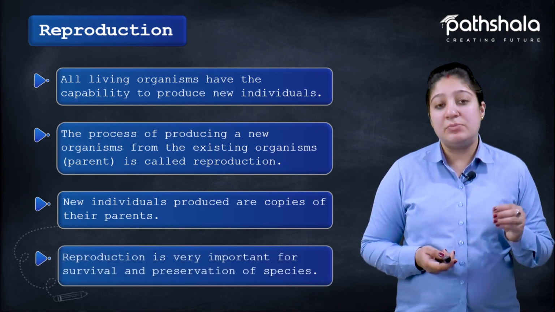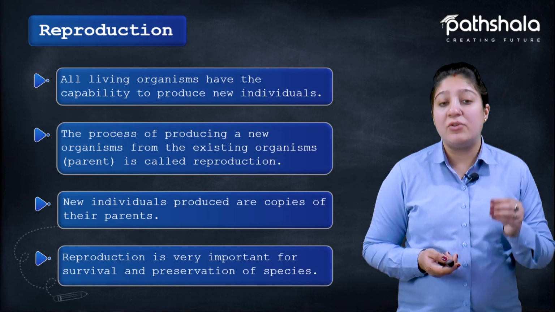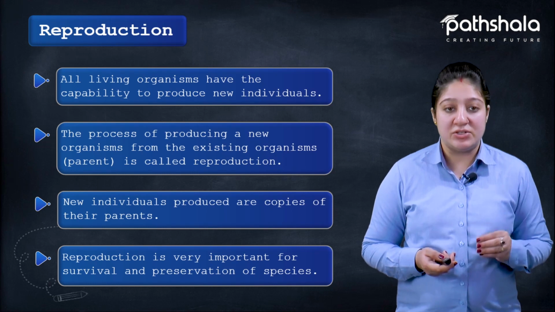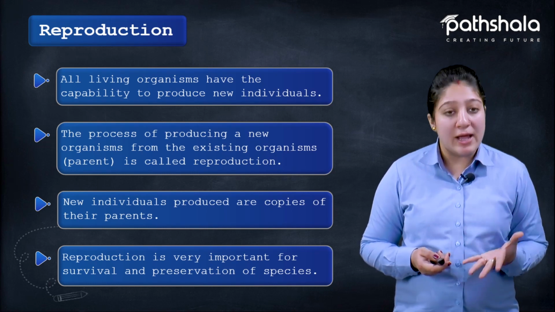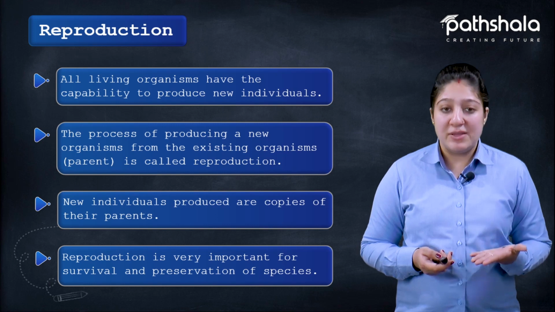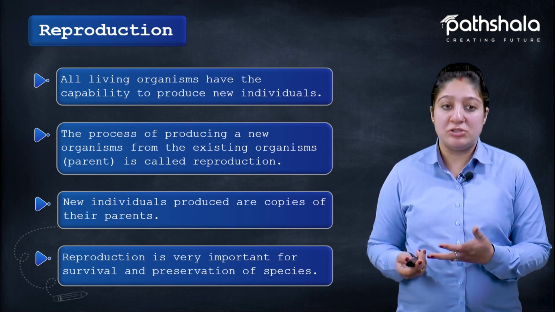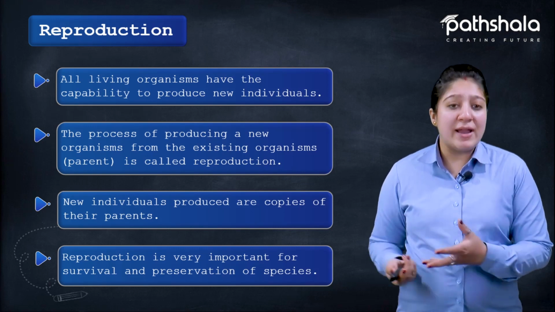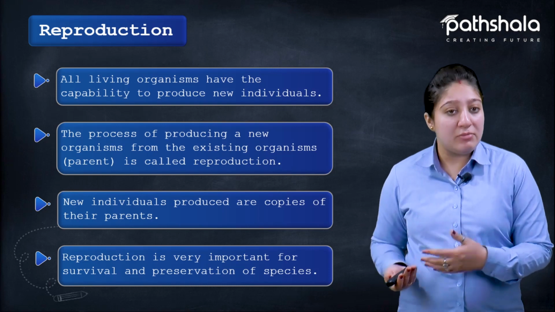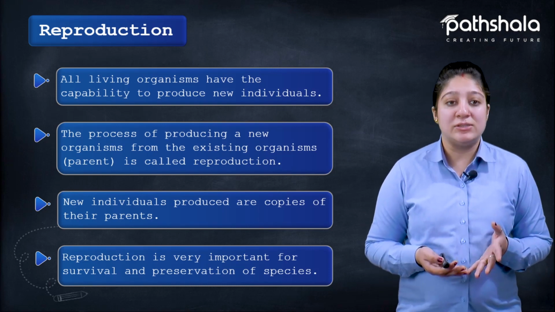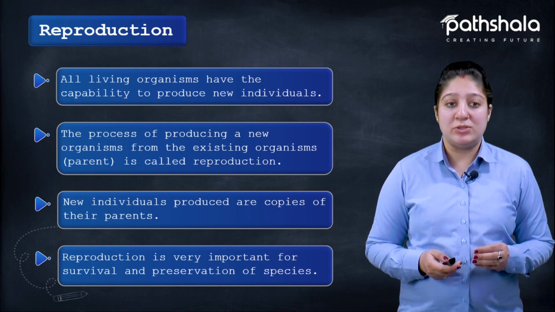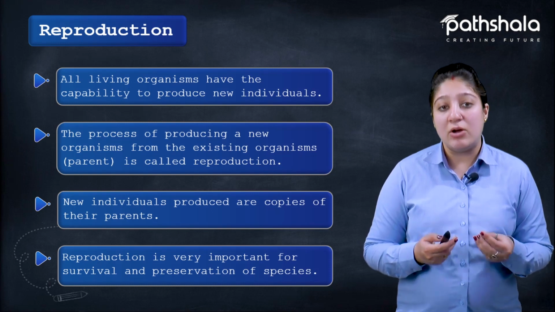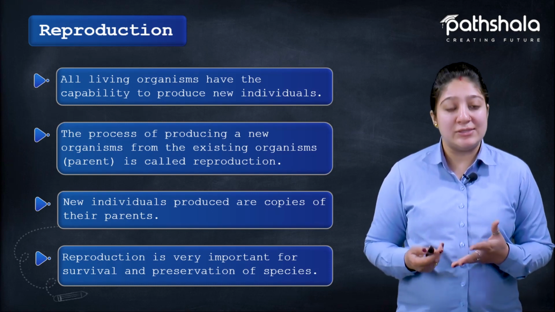So because of that, this process becomes very important for each and every species residing on this planet for their survival and preservation. If this process doesn't occur, what will happen? There will be a lack of the species, or we can say there will be extinction of species. We have seen in many cases where only a few animals have been left, they are extinct because there is a lack of this process. That is how important this process is, and in brief we are going to discuss each and every type and how the organisms do this process in this chapter.